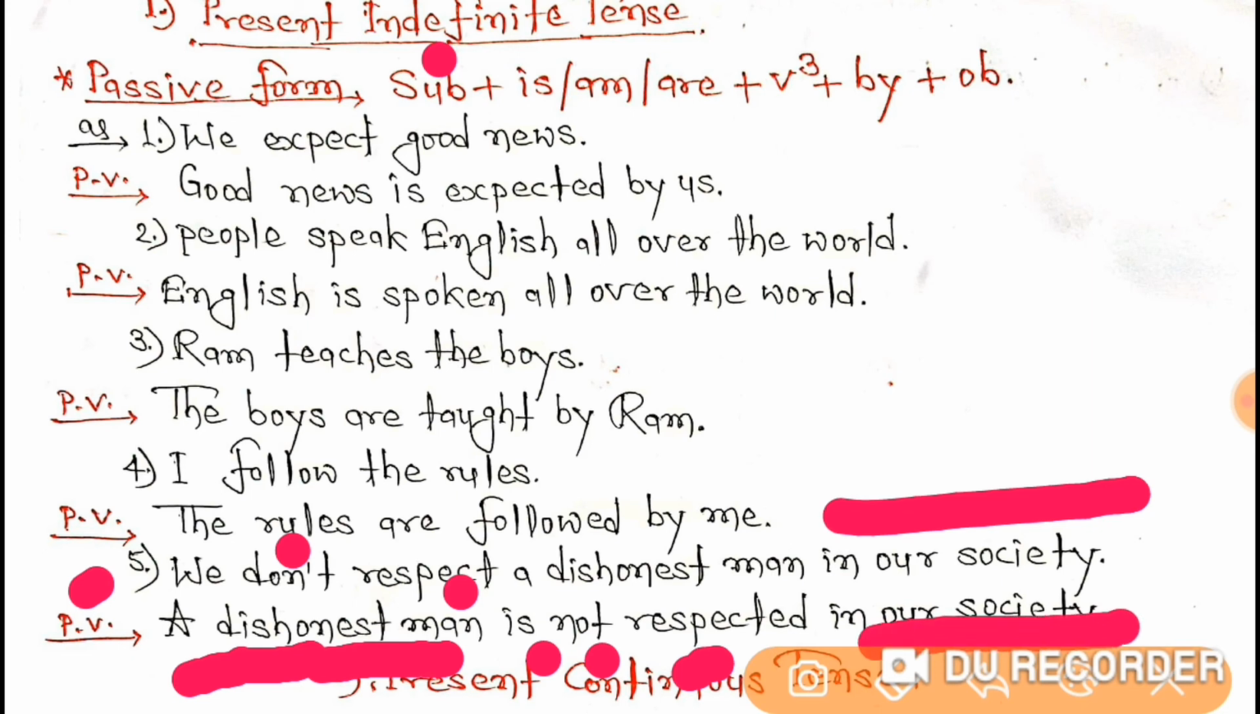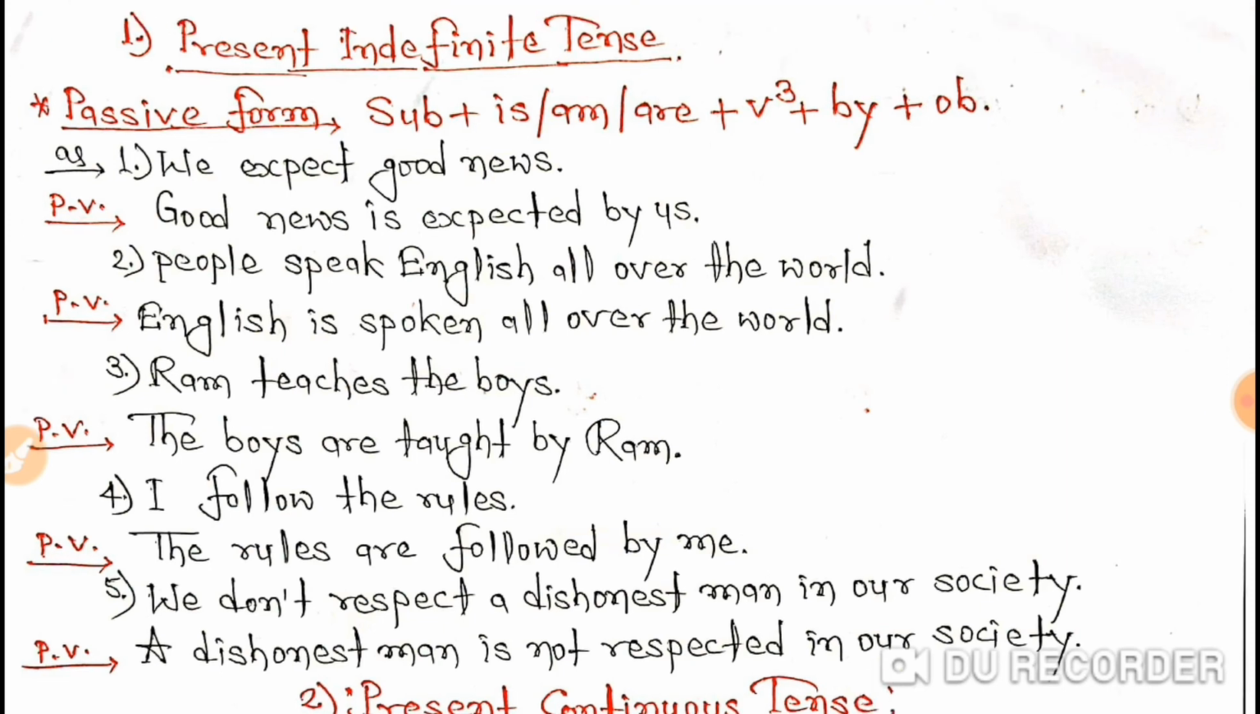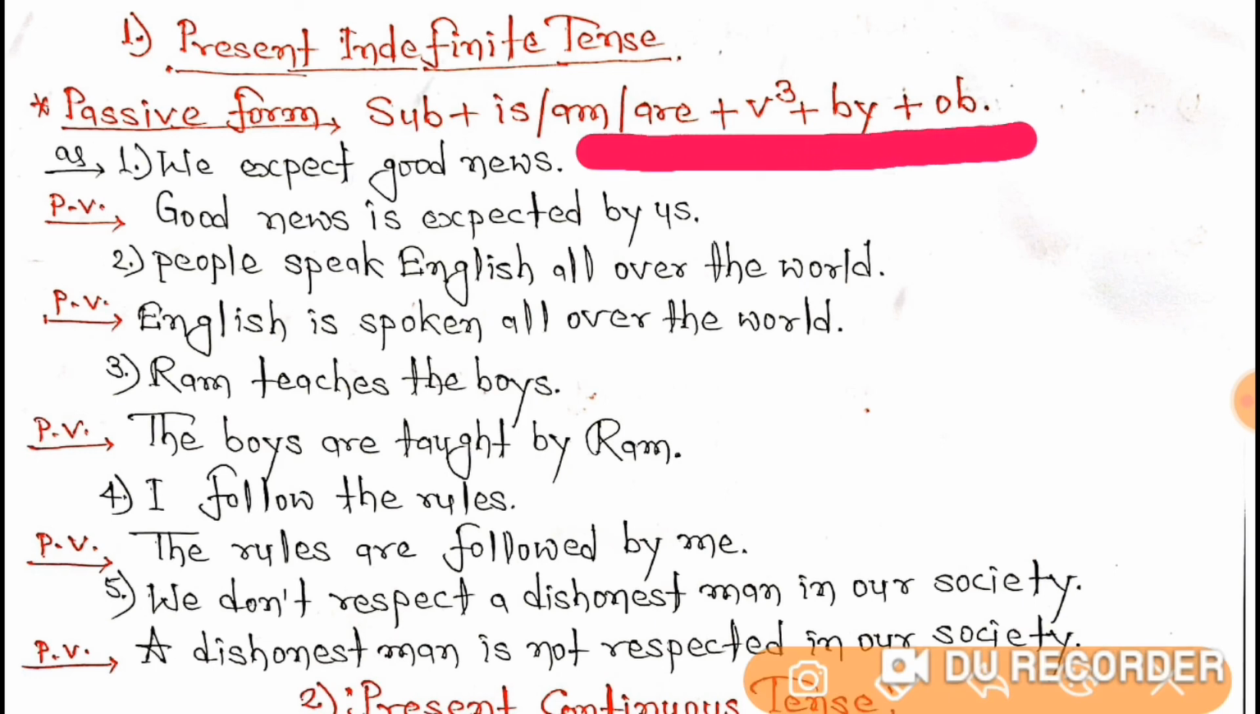That's it. So students, I hope you have got how to choose the object, and after choosing the object, how to make it the subject of the passive voice. And once you choose the object and make it the subject of the passive voice, then you can use the formulas that have been given here.